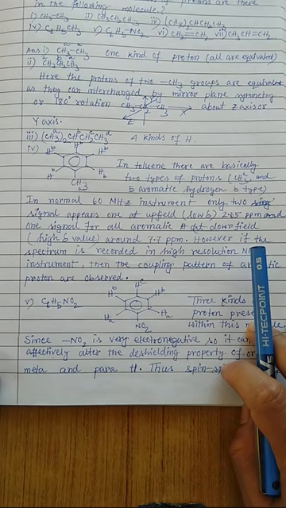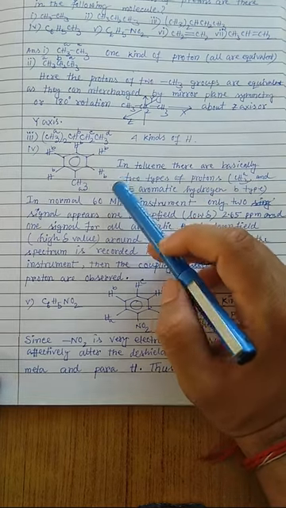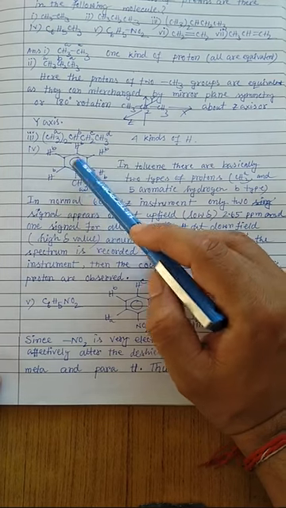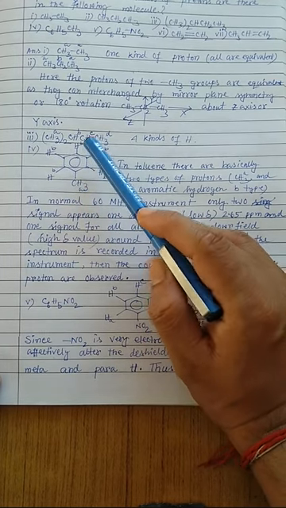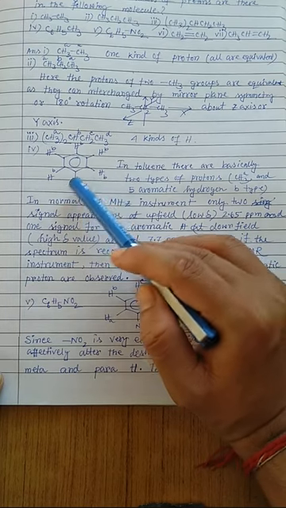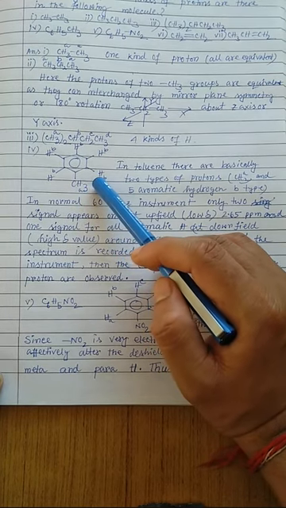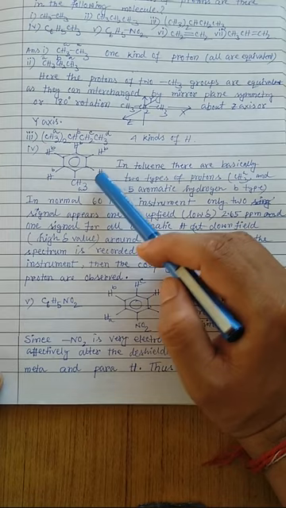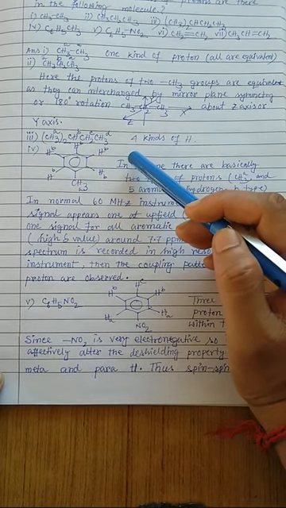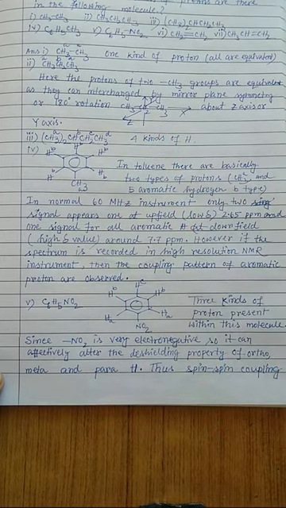The fourth example is toluene. With respect to toluene, these are the ortho protons, these are the meta protons, and this is the para proton. Just a minute, the marking is slightly different.